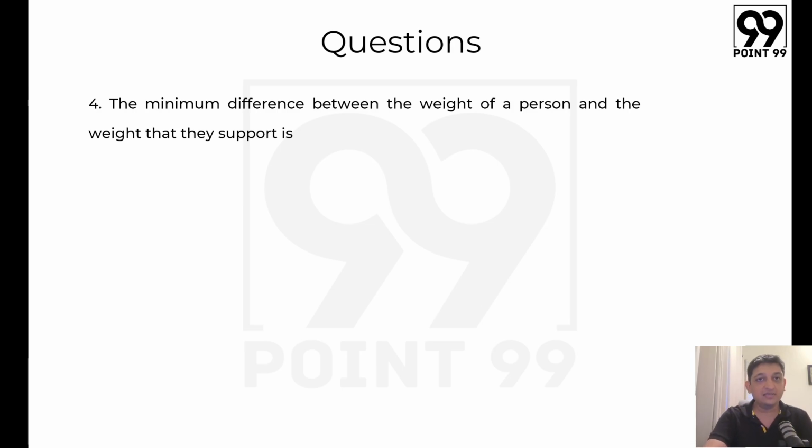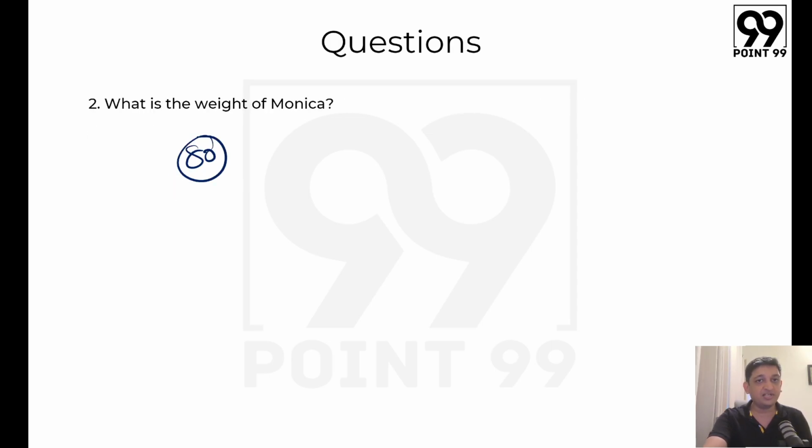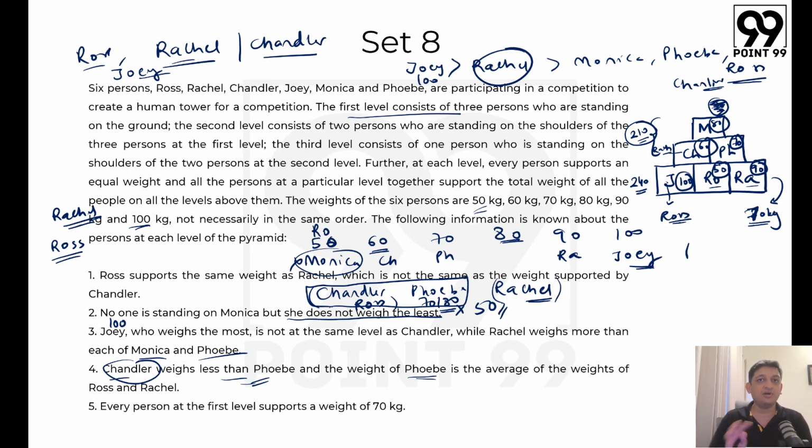And the last one: the minimum difference between the weight of a person and the weight they support. The difference between the weight of the person and the weight they support has been asked, so it could be positive or negative, whichever context, the minimum difference. Joey's weight is 100 and he is supporting 70 kg, so I'll write the gap here as 30. Ross's weight is 50 kg and he is supporting 70 kg. In Ross's context, the gap becomes 20.